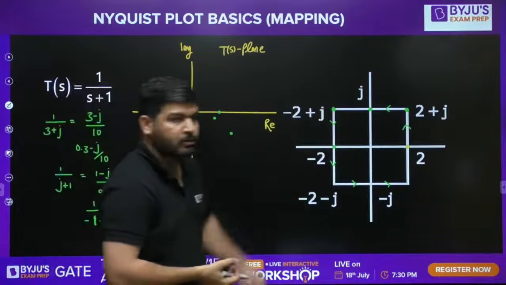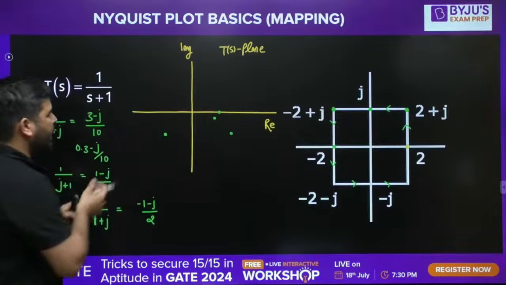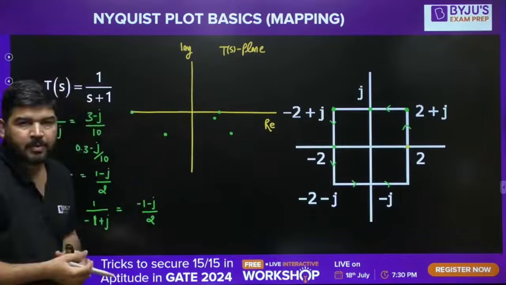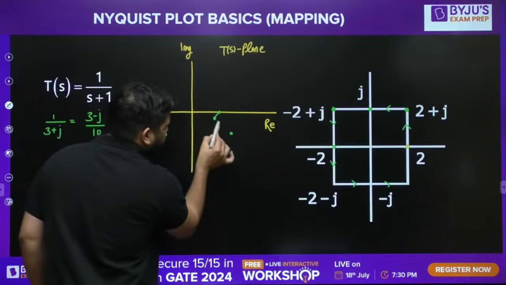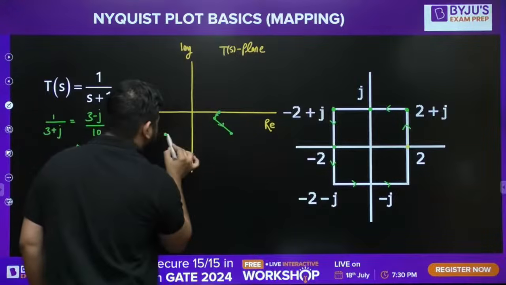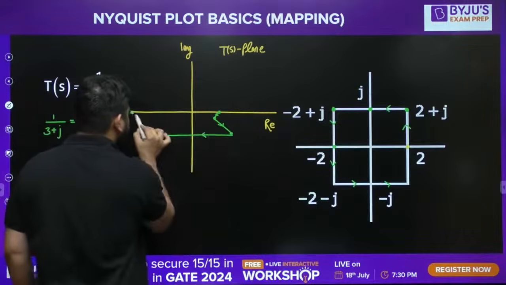And the next point is minus 2. If you put minus 2 here, it will become minus 1. So the graph will look like this. I mean, the contour will look like this. It's a rough contour, guys.